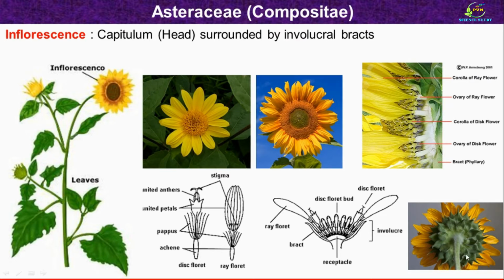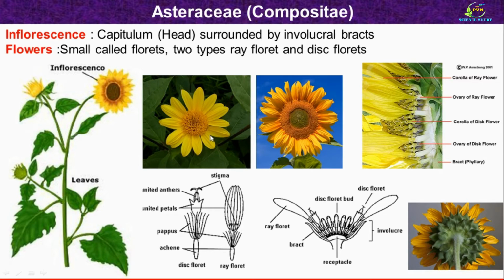As you can see here, the inflorescence is surrounded by involucral bracts. This is the back side of the inflorescence and this is the front side of the inflorescence of sunflower. Here also in this photograph you can see the capitulum inflorescence of Asteraceae family member.